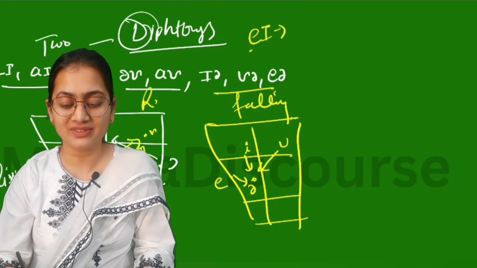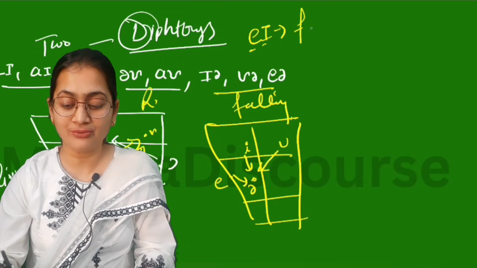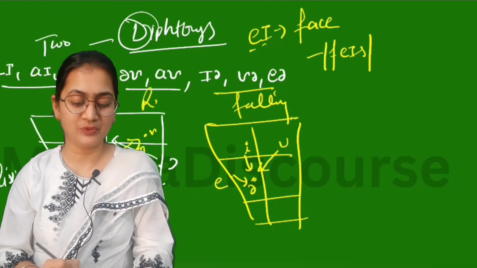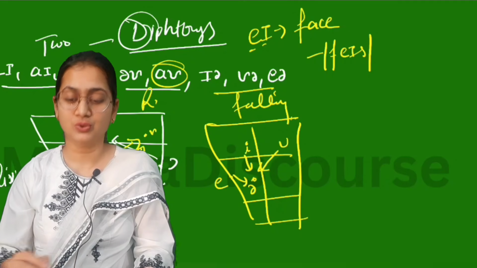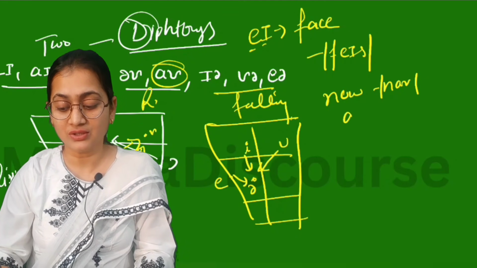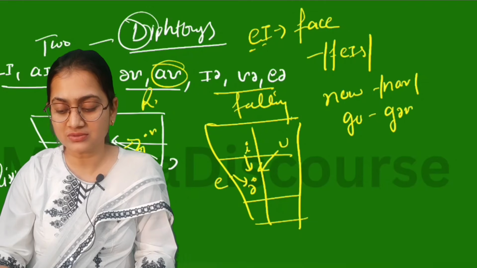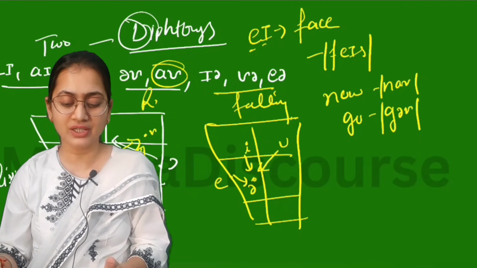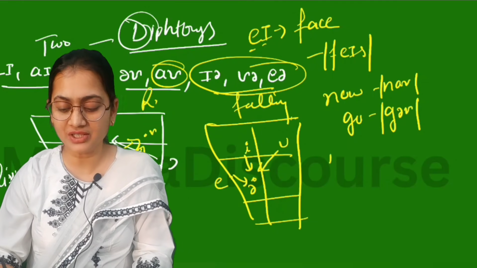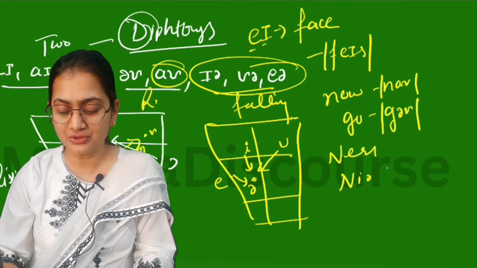Here we have this E and this is I, like we have face. Like we have ow, so you can say now, and this is your go.